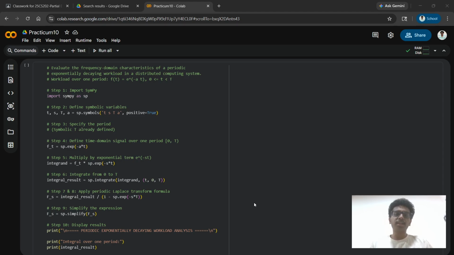Ramp signals create repeated patterns, square waves introduce high frequency spikes, and exponential decay leads to smoother and more stable behavior. Using symbolic computation makes it easier to derive and analyze these models efficiently.